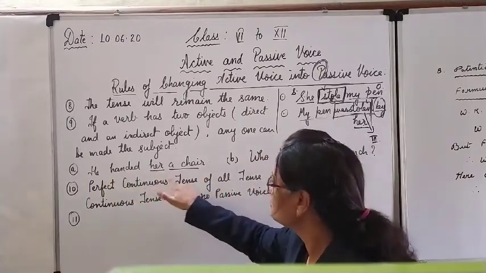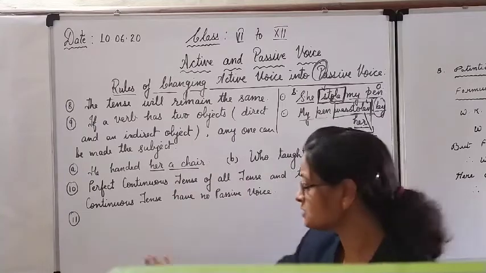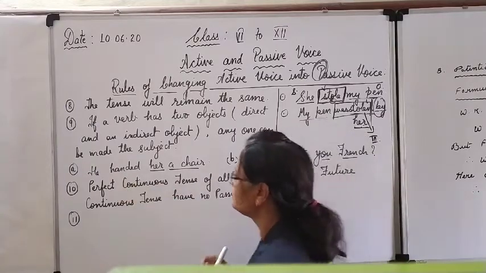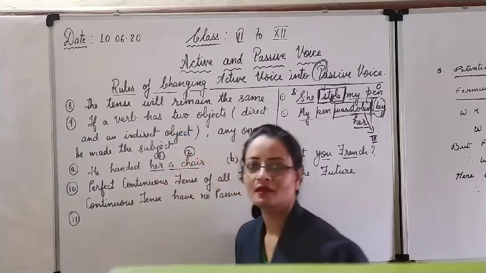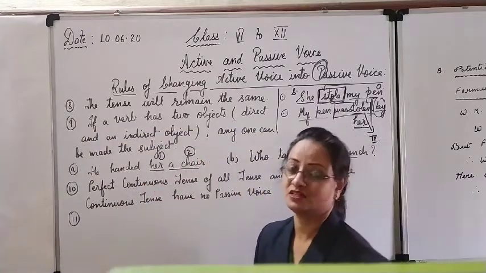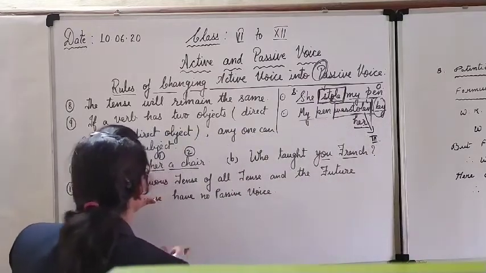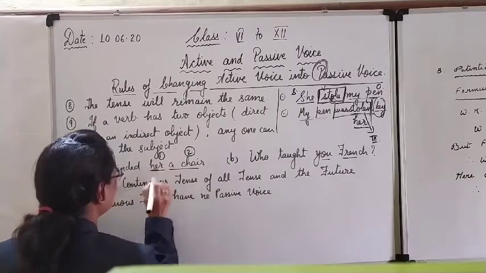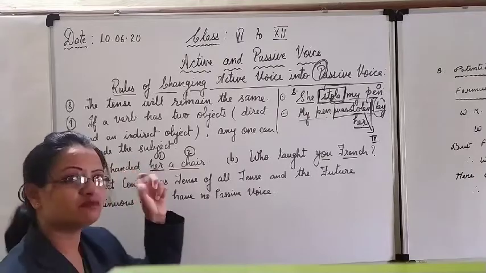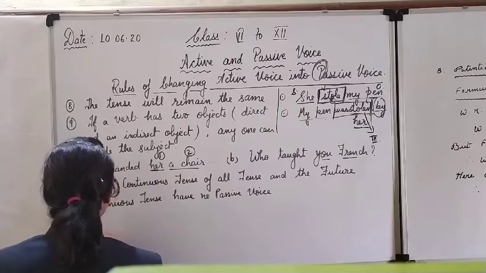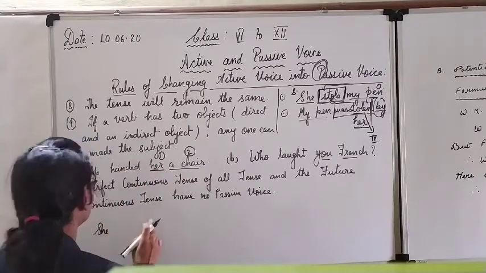Look here. He handed her a chair. I'll solve it out here. One object, second object. We can solve it in two ways. First, I will keep her as the subject. It will change form a little and become she.